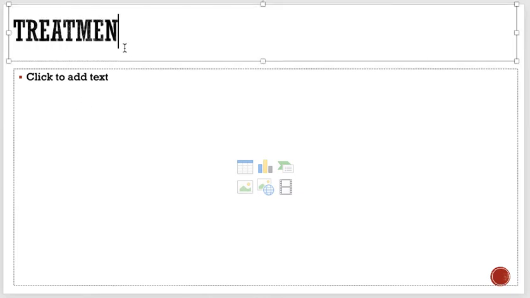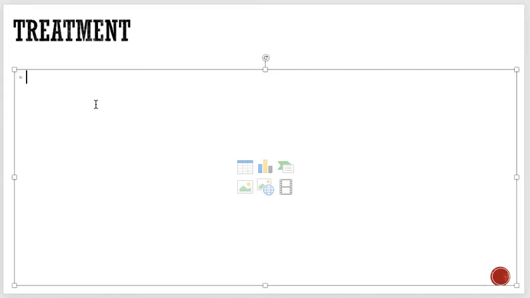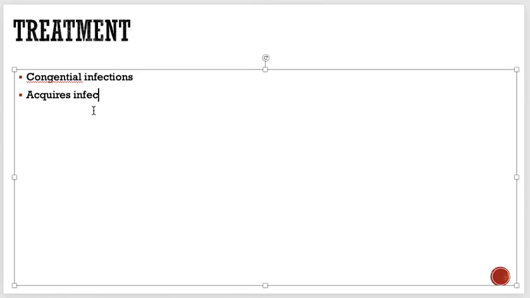And how do we treat these patients? It depends on whether it is a congenital infection or an acquired infection, and if it's an acquired infection, whether it is in an immunocompetent person, meaning the one whose immunity is good, or an immunocompromised person.